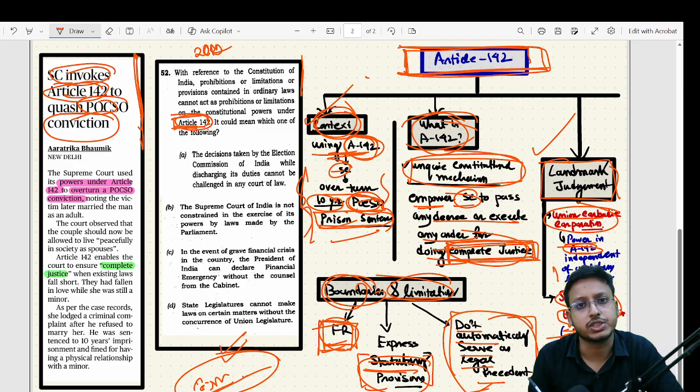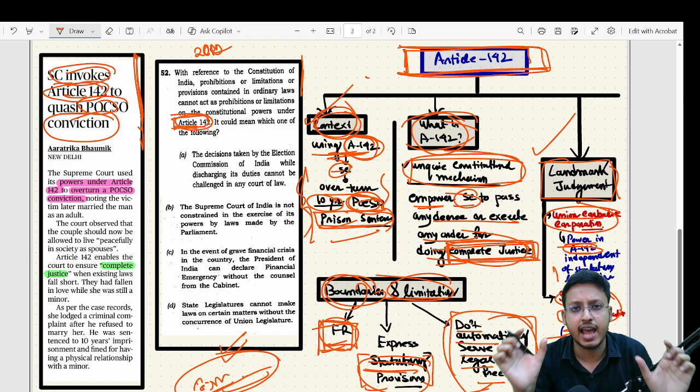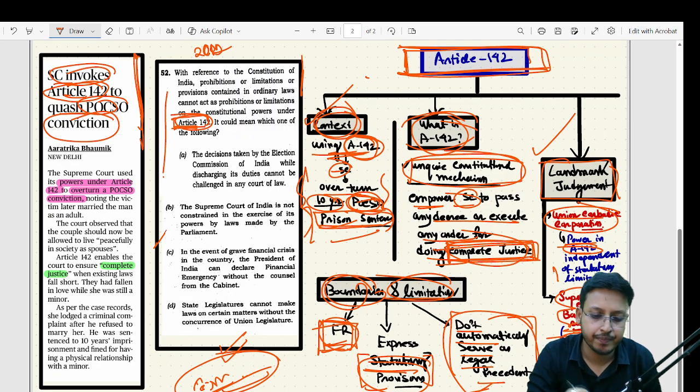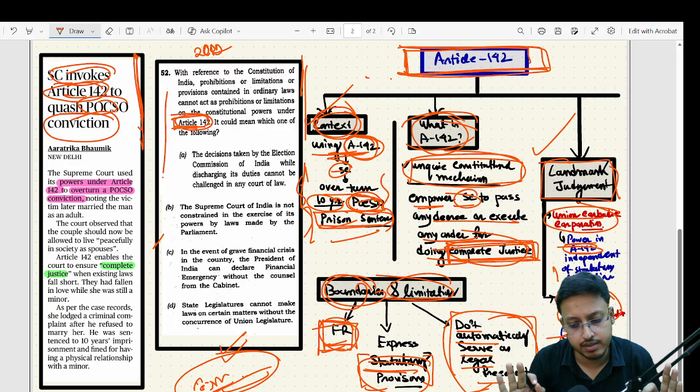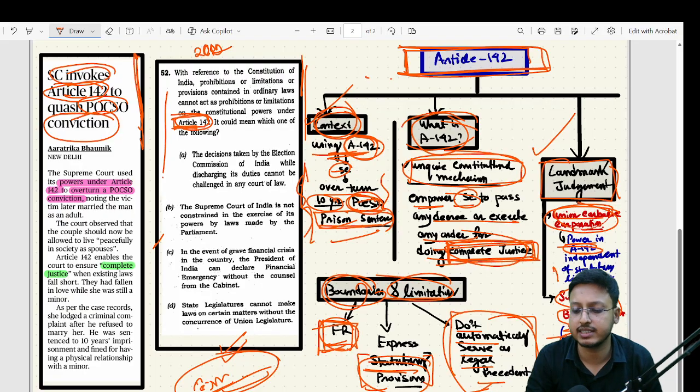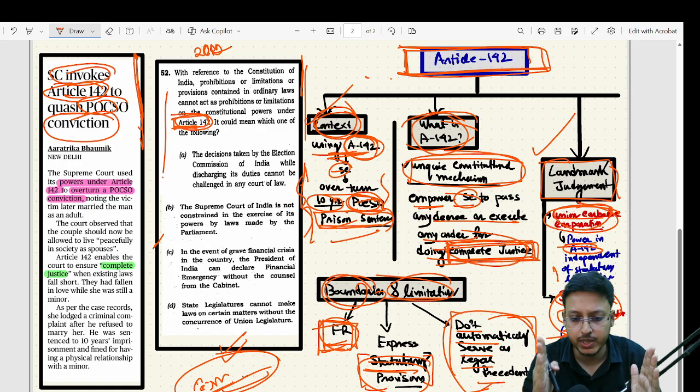Just understand and remember these particular tracks, and you can solve this particular question. In mains answer writing, we have to quote these Supreme Court cases, that's a different thing, but the core understanding is complete justice, and to do complete justice, the Supreme Court has this power under Article 142.